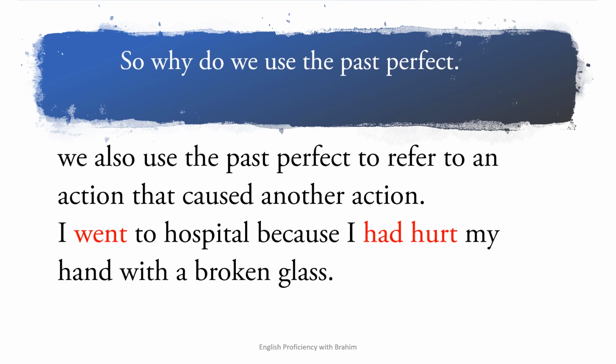Okay, so the action that happened first is had hurt, and after that we have went. But why I went to hospital? It's because I had hurt my hand with a broken glass. So this is to speak about the cause of the second action, because the first action happened. That's why the second action happened.